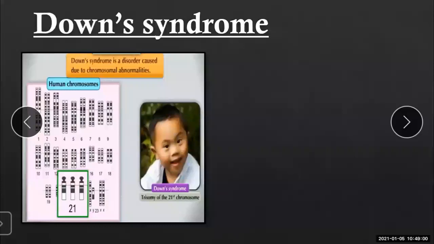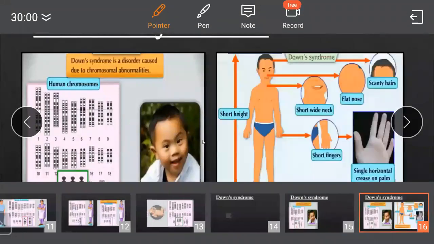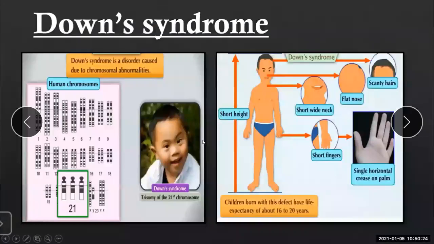Now we can see in detail what Down syndrome is. How can we tell that a person or a student or a kid is suffering from Down syndrome? Now, Down syndrome is a disorder arising due to what? Chromosomal abnormality. And this is the first discovered and described chromosomal disorder in human beings. Okay.